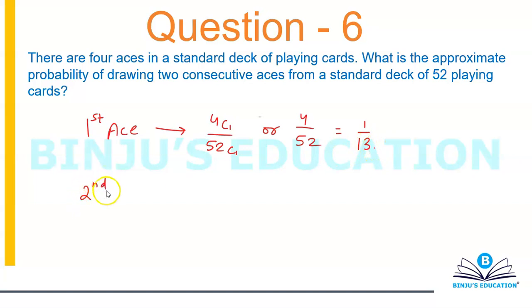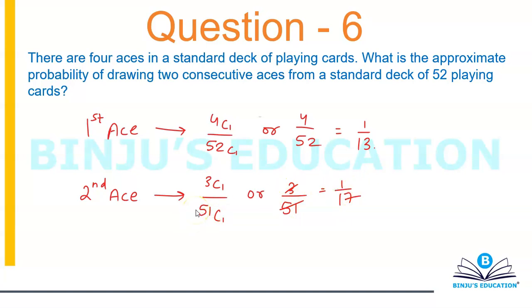If we talk about the second ace, now one card is out, an ace is out, which leaves you with 3 aces and 51 playing cards. So it will become 3C1 divided by 51C1, or you can write 3 by 51. So I think this will become 1 by 17 if I'm not wrong.